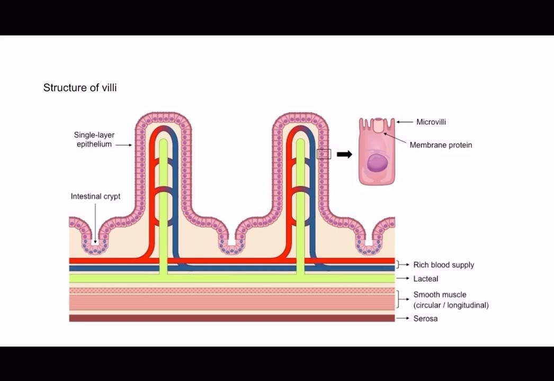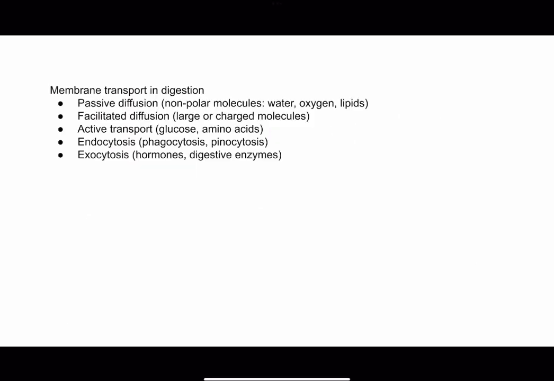And then moving on to membrane transport in the digestive system. Various methods of membrane transport are involved in the movement of nutrients and substances across the membrane of cells in the digestive system. These transport mechanisms ensure the absorption of essential molecules from digested food into the bloodstream. So we will be going through different modes of membrane transport and some examples.